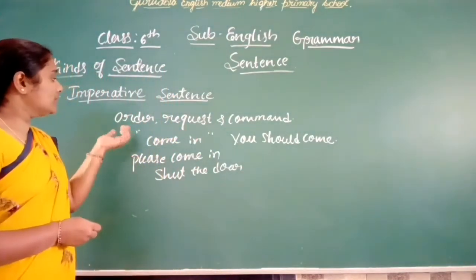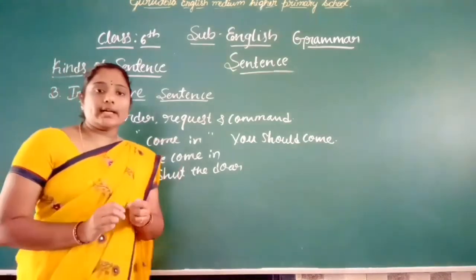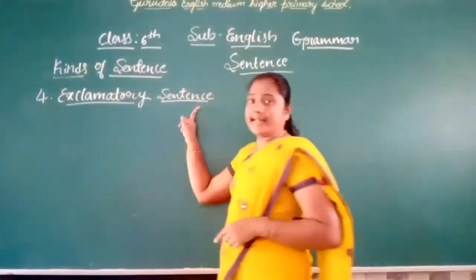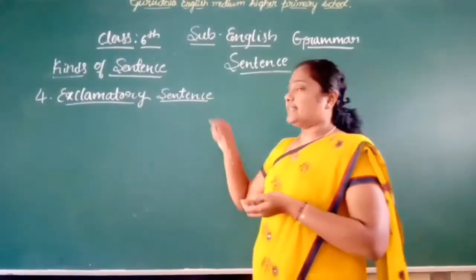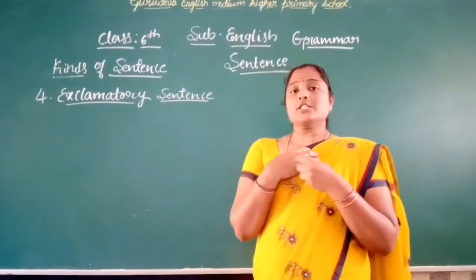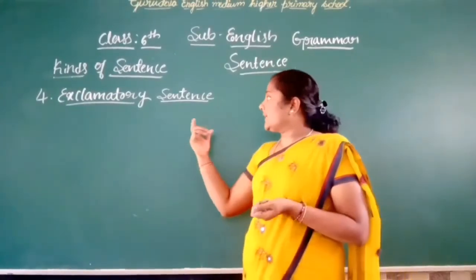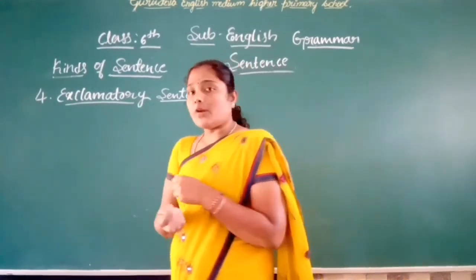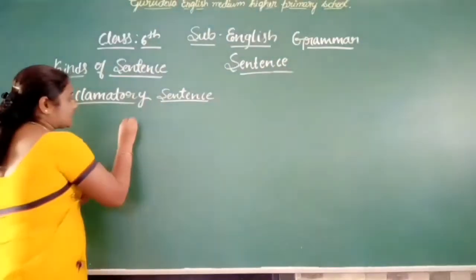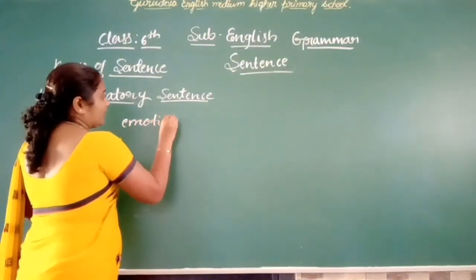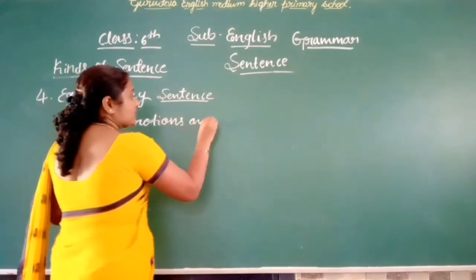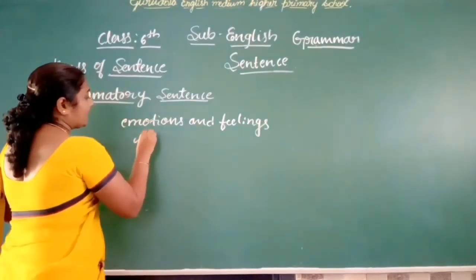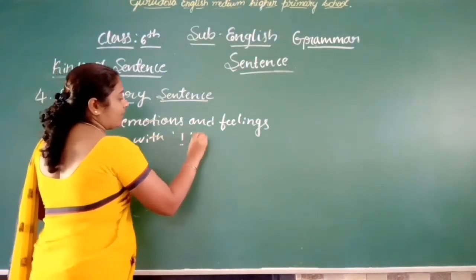Next we will move to the fourth one, that is the exclamatory sentence. In an exclamatory sentence, we express our strong feelings and emotions with an exclamation mark.